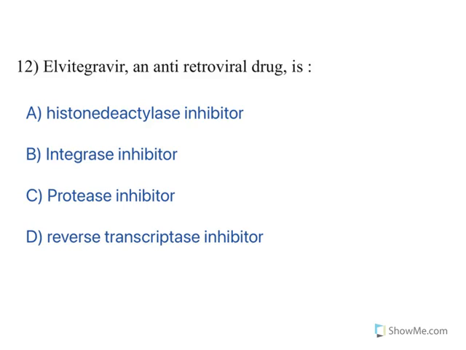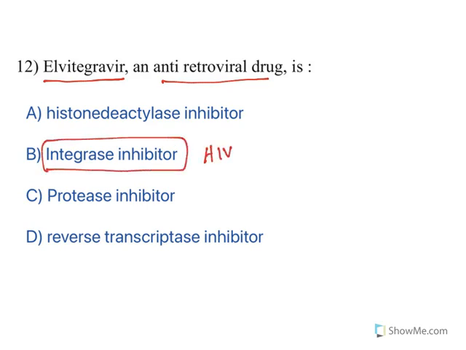Moving to the next one. Elvitegravir, an antiretroviral drug. This is an integrase inhibitor used to treat HIV infection. Integrase: HIV has an RNA genome. The RNA gets into the cell and is converted with the help of reverse transcriptase into DNA.